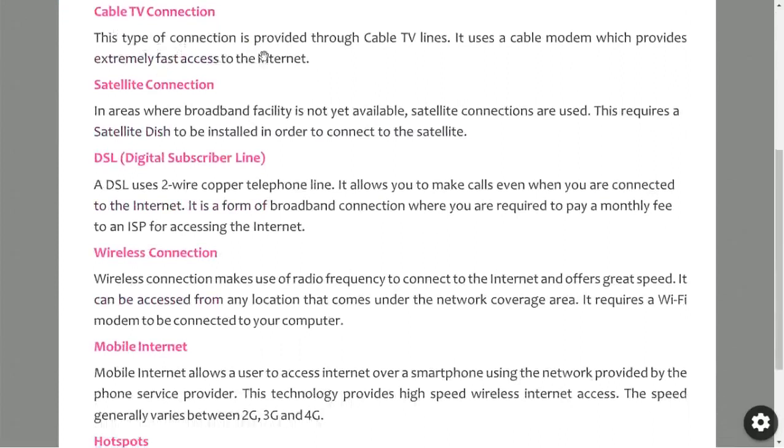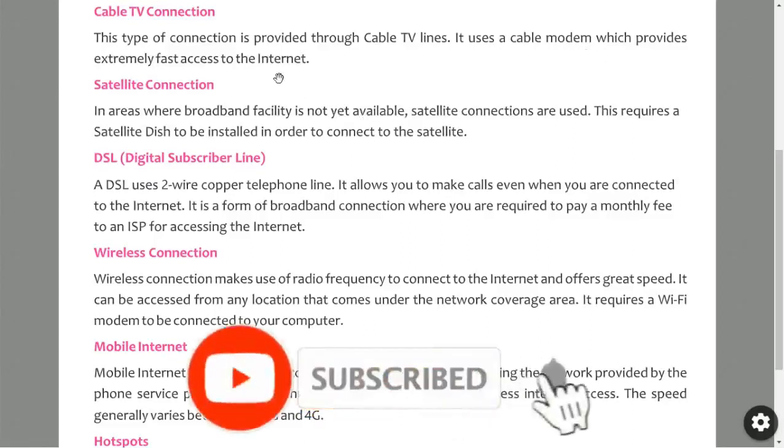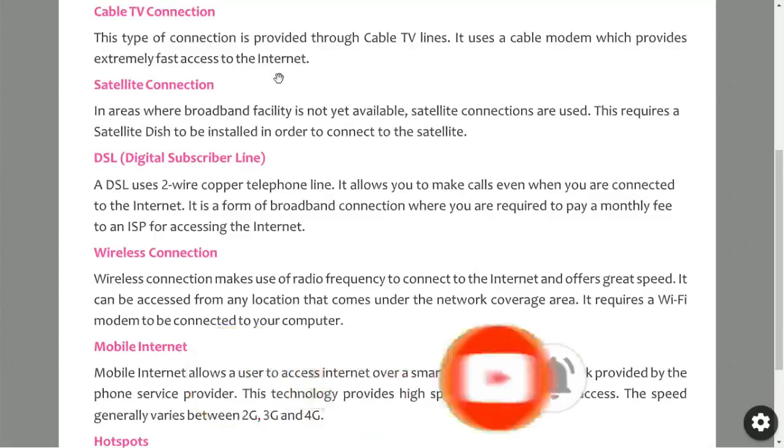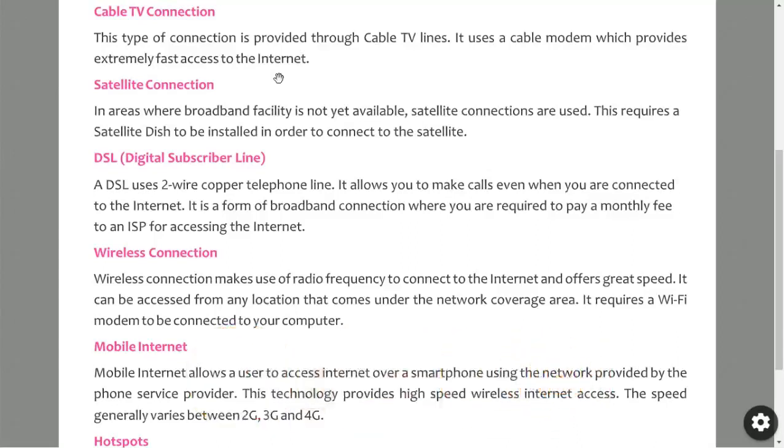This type of connection is provided through cable TV lines. You might be seeing the cable TV lines, so that cable will be pulled from house to house. By using that cable, internet connection will be given. It uses a cable modem which provides extremely fast access to the internet. So this cable modem provides a very high speed of internet connection.